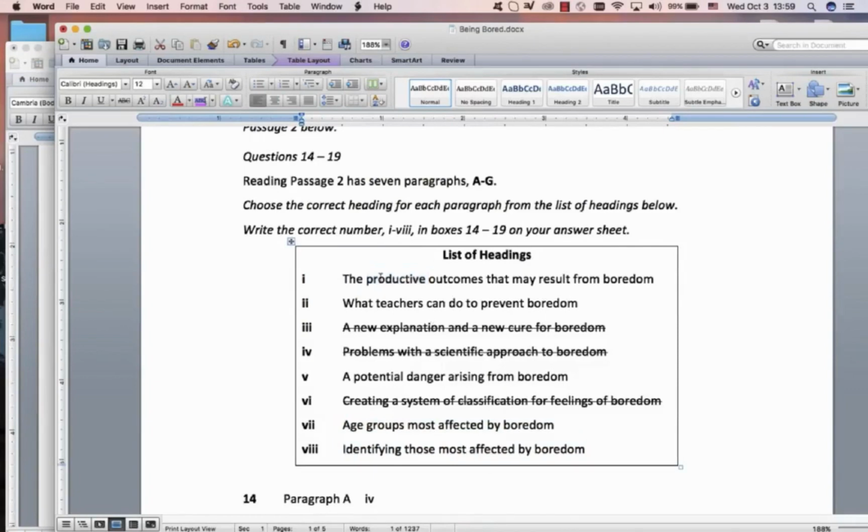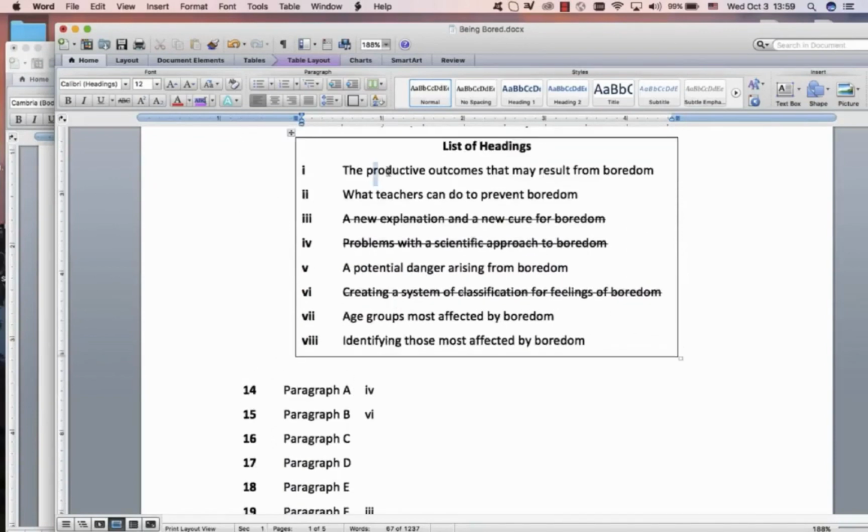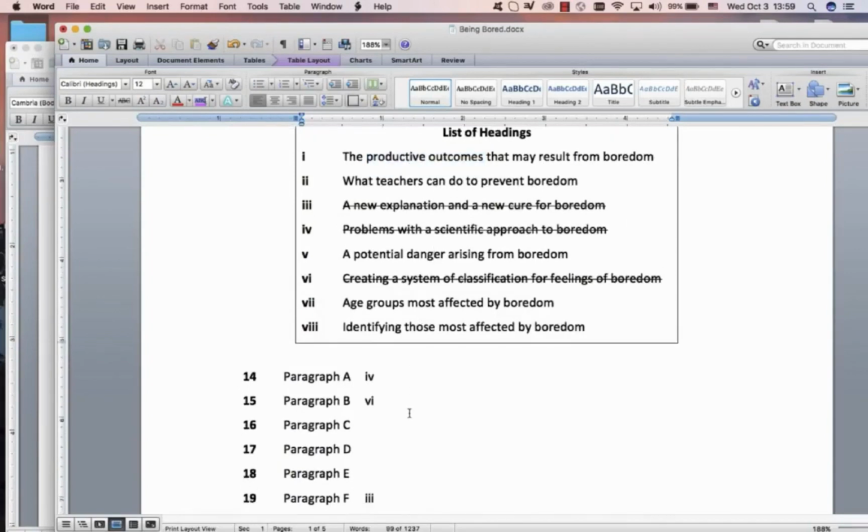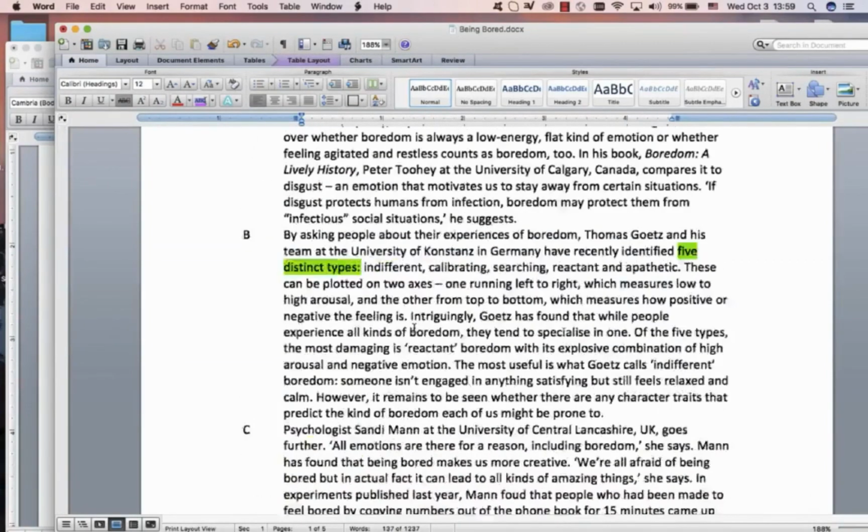And we want then a positive heading, and that's the only positive heading left. It just shows you this positive negative thing is quite powerful for matching headings. So I'm quite happy with that. What are the positive outcomes? It makes us more creative. They repeated creative twice, so creative is an important word in that. Let's go with C. Great, next.